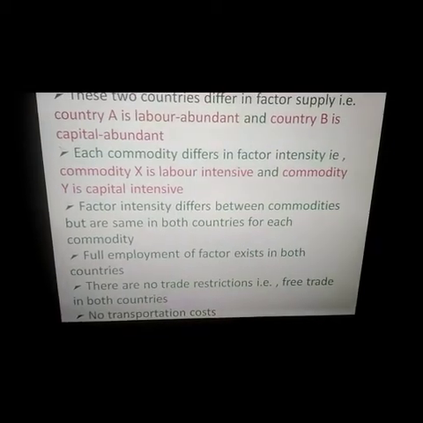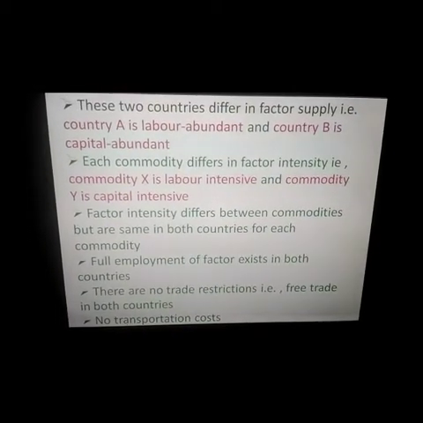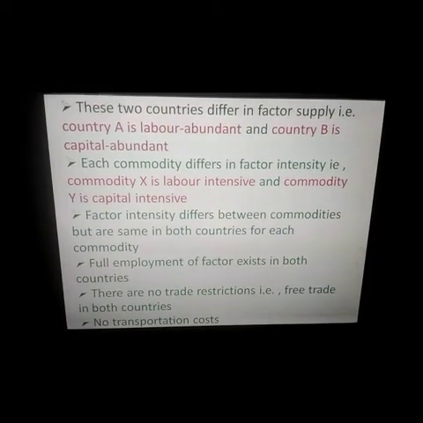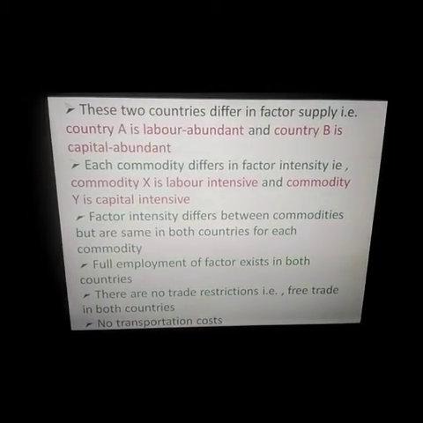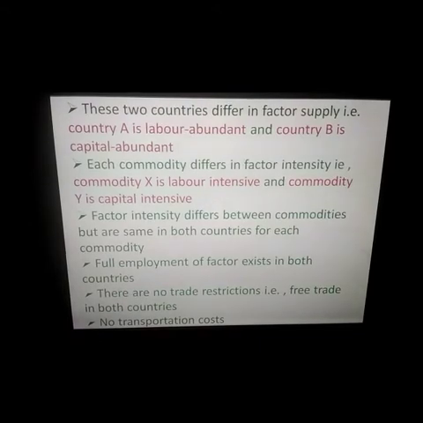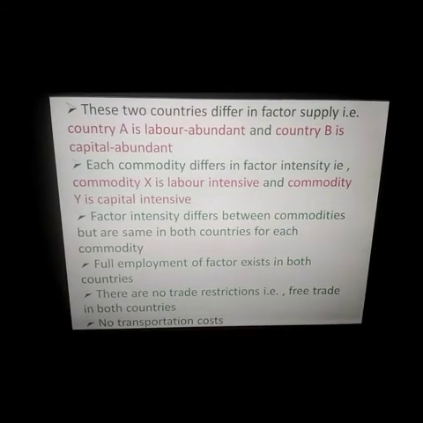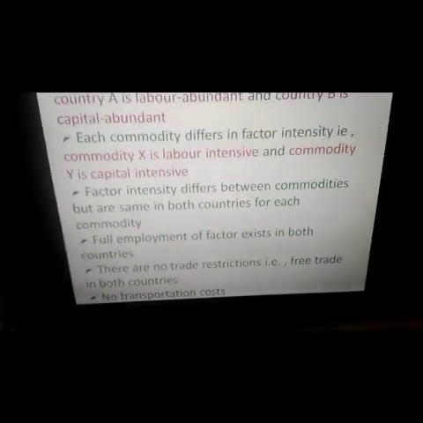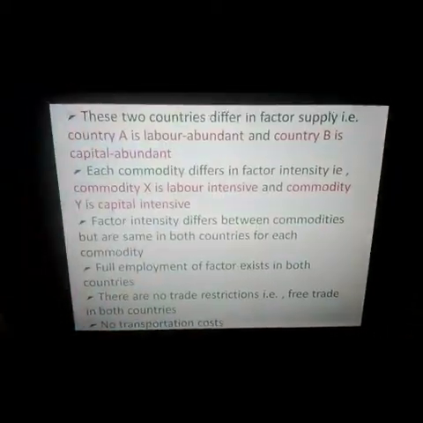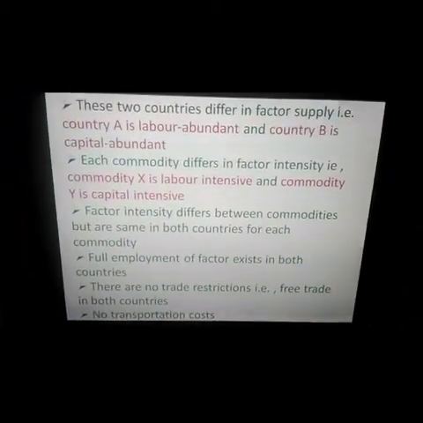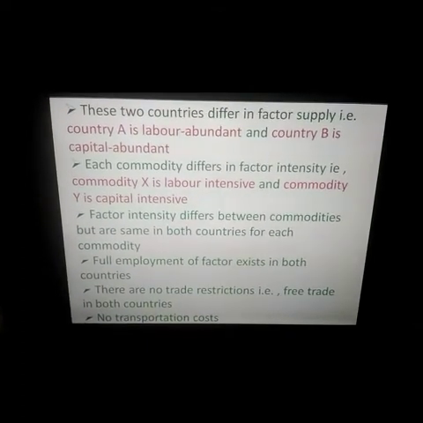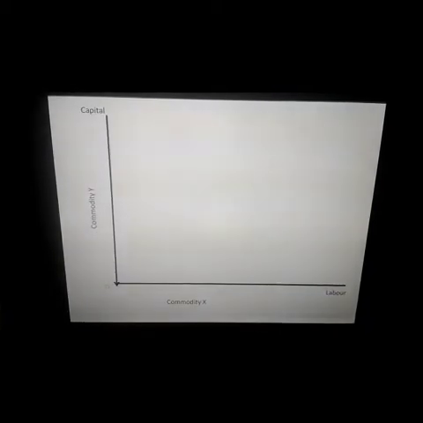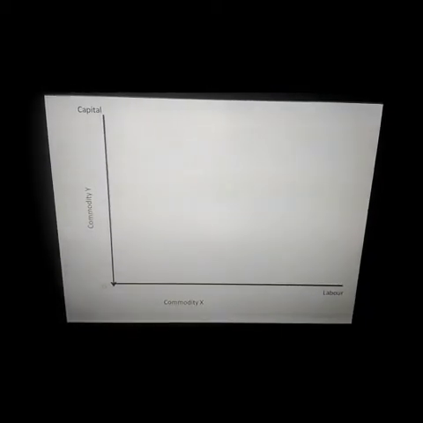Now, we assume that there is full employment of factors in both the countries, which means the country is operating at the maximum level, so there is no chance for the country to increase its production because there is already full employment in the country. Had there been no full employment, there would be chances that they would employ more people in order to produce the goods.